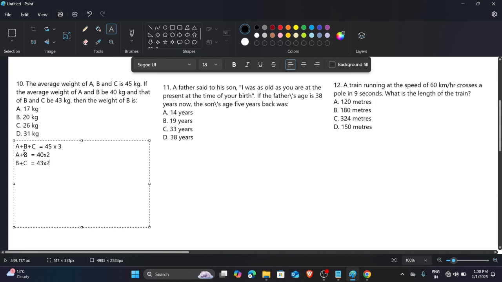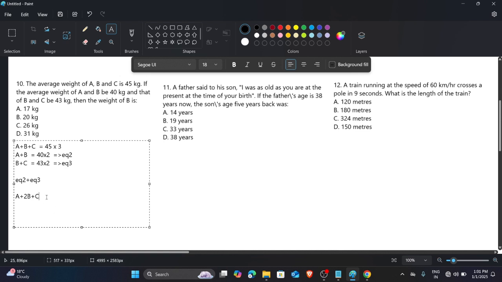So now if we add all of that, then we can see that B is getting two times. B had only these two lines, the second equation and the third equation. Okay, this is the average concept. So here we get A plus 2B plus C when we add equation 2 plus equation 3.